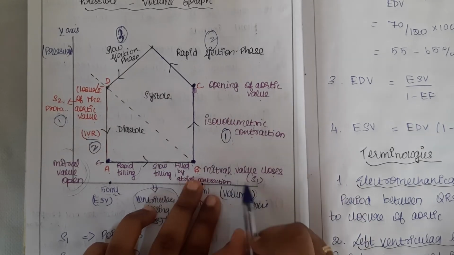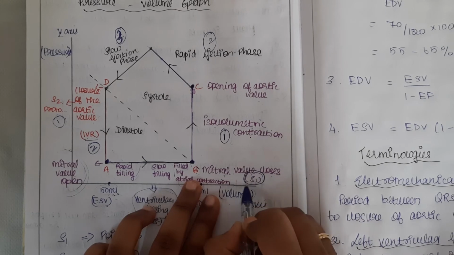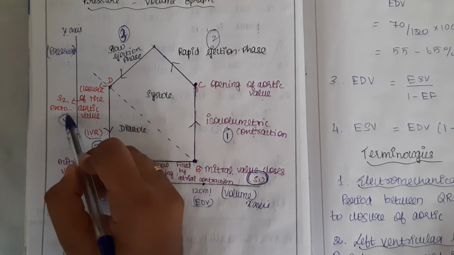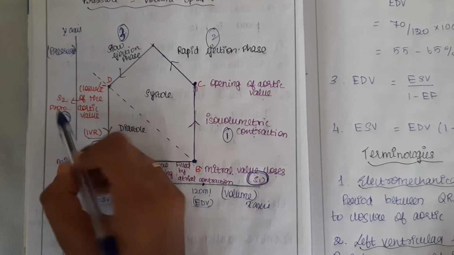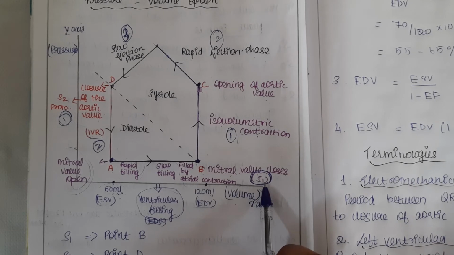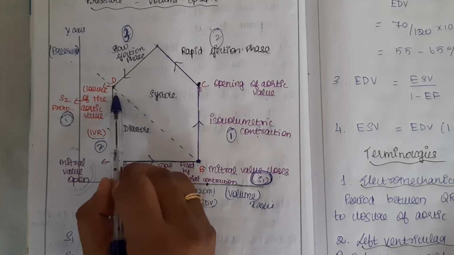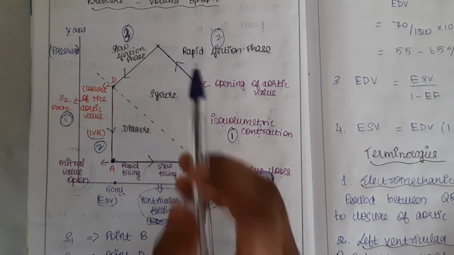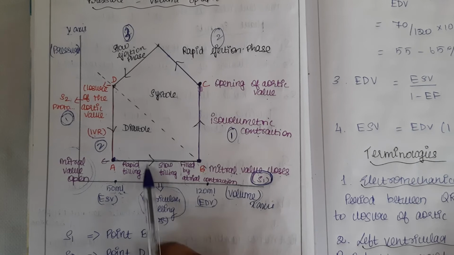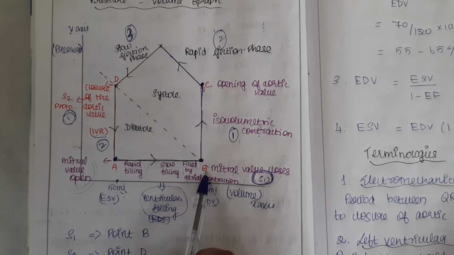Okay, so when the mitral valve closes, it produces the S1 heart sound, and the S2 heart sound is produced in protodiastole. In 1 mark, it will be asked. So S1 is in point B. S2 sound is produced in point D. S3 sound, S3 in the sense, what is that? Rapid filling phase. It occurs between A and B.